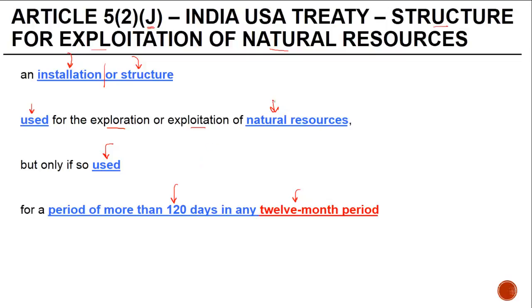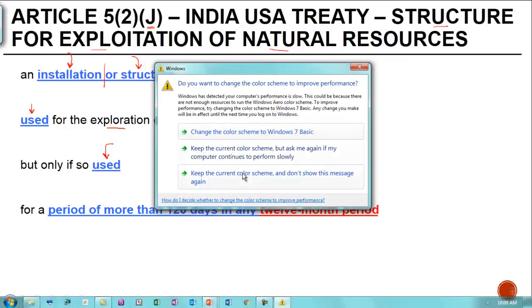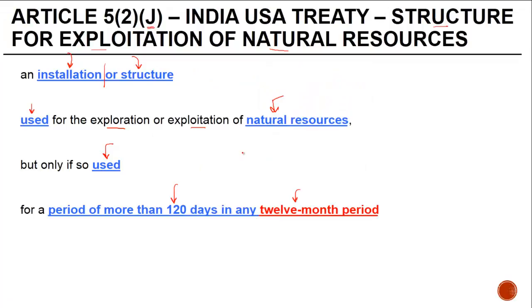Natural resources, we just discussed what it means. Used for a period of more than 120 days. What this implies is, even if the equipment stays for, let's say, more than 120 days, unless it is used for 120 days, it will not amount to a PE, right? This 120-day limit could be different in different treaties. It could be even 180 in some of the treaties. We'll just look at that.